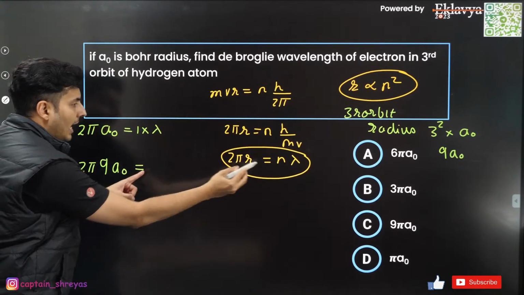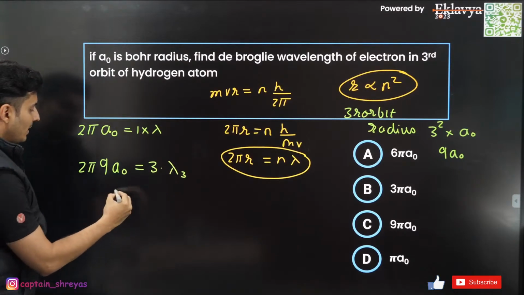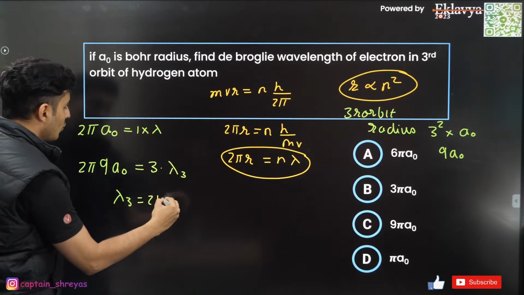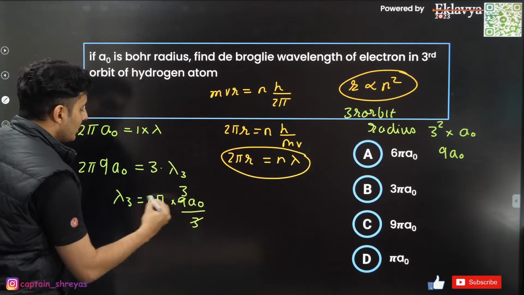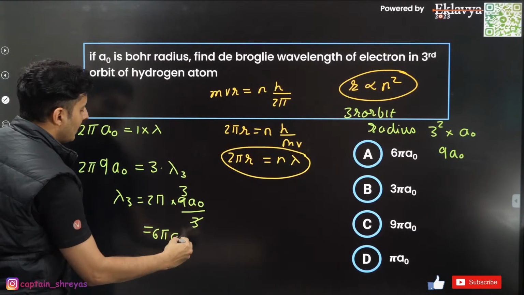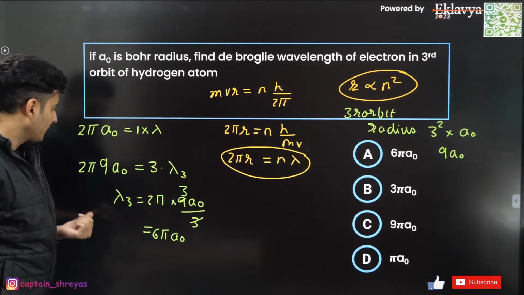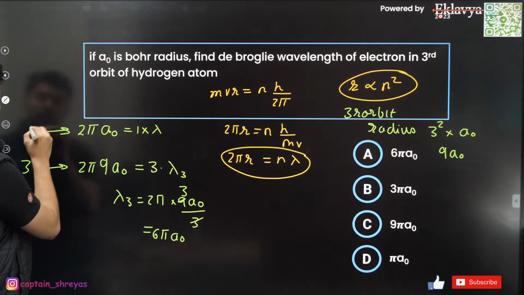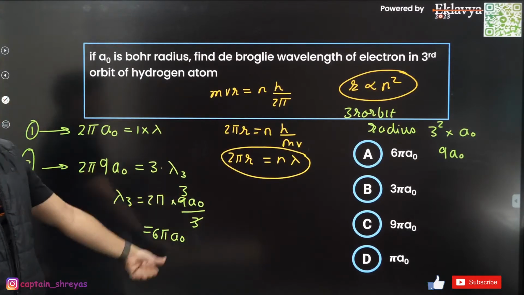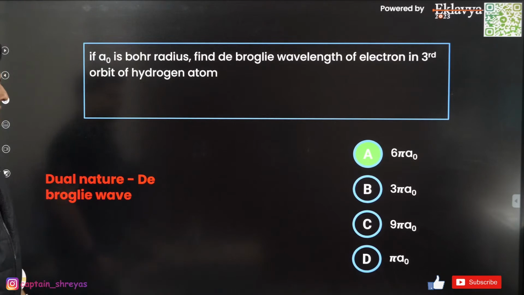And here the n value will be 3, and here you will have lambda for the third orbit. So basically lambda 3 will be 2 pi into 9 a0 by 3. 3 cancels, 3 2s are 6. So 6 pi a0. That's it. This was not needed, but I just told you how this works. So this is for the third orbit, and this is for the first orbit. Remember that. So this is how it works. So the answer is option A, of course.